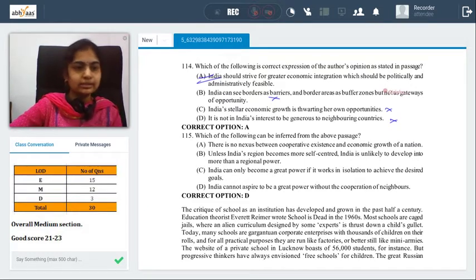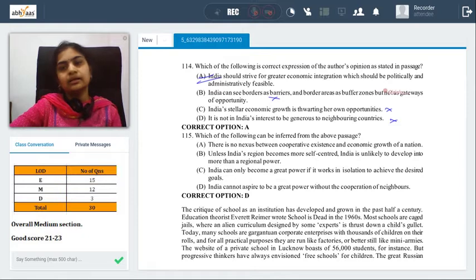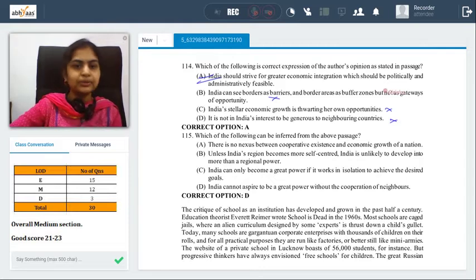Now, if you really have to verify the answer and go back, we did discuss that politically internal conflicts need to be resolved, and economy should be promoting within the country. I mean, your economy should support other countries and it should work for you also. Internal conflict should be resolved and you need to have greater progress there. So going by those lines of all the things, again, A is the best possible answer.